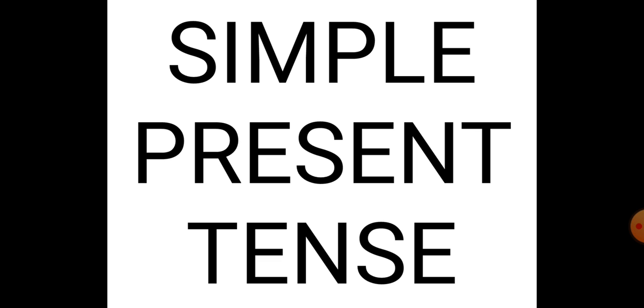Now in simple tense we'll be covering all the three tenses, that is simple present tense, simple past tense and simple future tense. Now first let's start with the simple present tense. Now what is simple present tense? This tense indicates an action that is generally true or habitual. Means या तो वो usually true होता है या habit. When we talk about habit, we use simple present tense, and that is, it took place in the past, continues to take place in the present or will take place in the future.